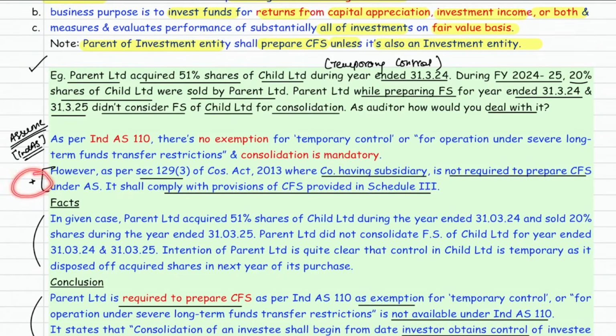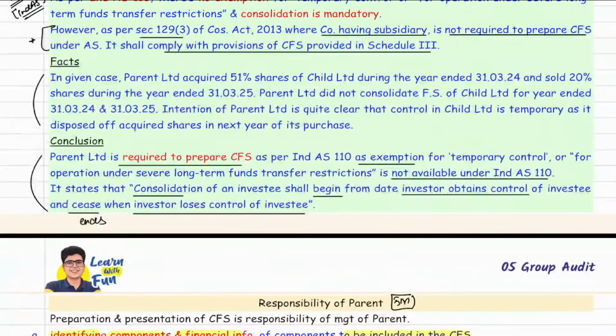Then add just one extra point. Sir, what is the extra point? That whenever a company has a subsidiary and it is not required to prepare CFS, still you need to comply with Schedule 3. Then just write the facts of the case in 1 or 2 lines, and the conclusion is the company is required to prepare the CFS.